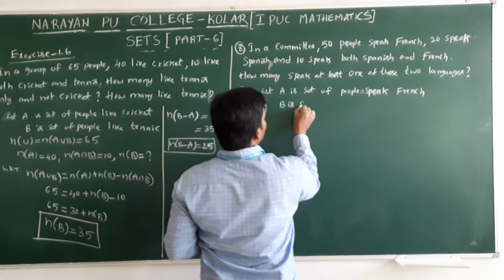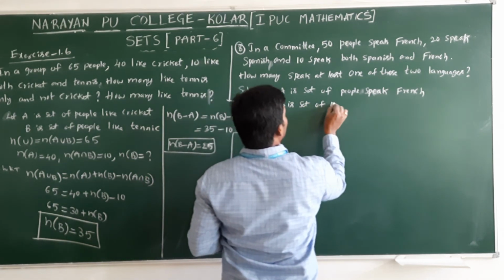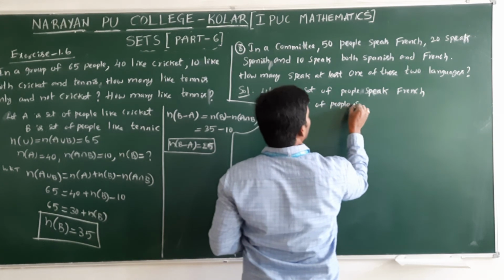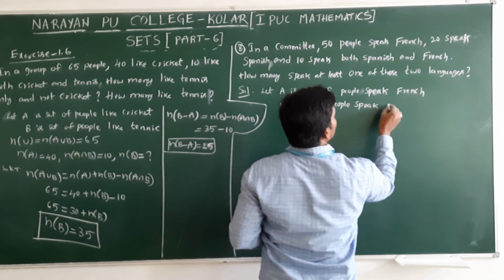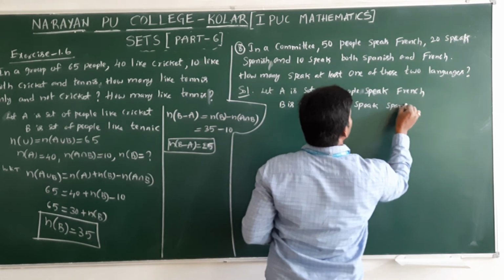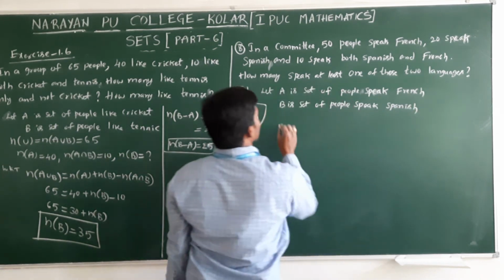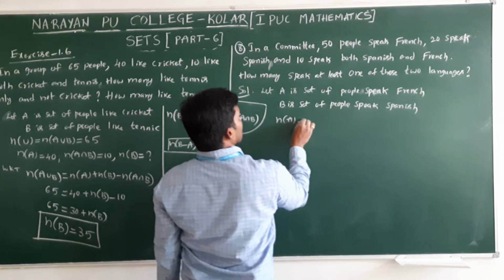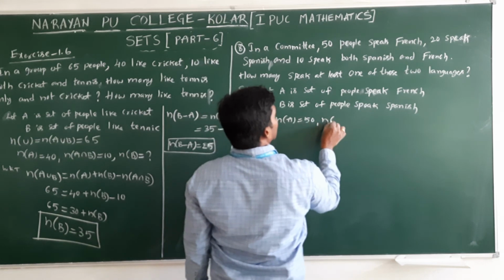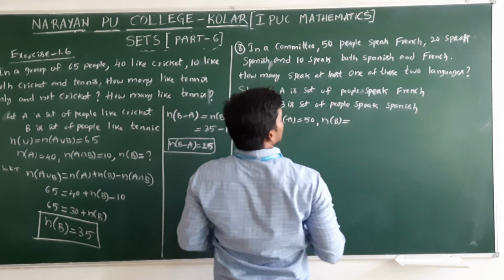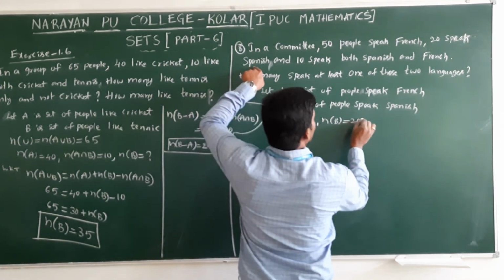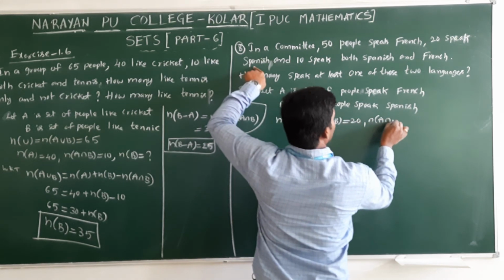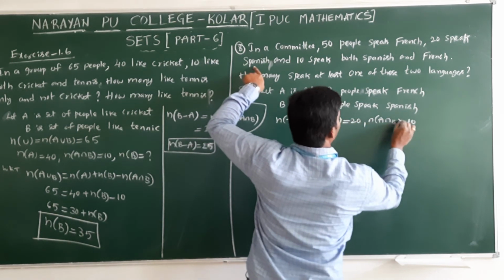B is the set of people who speak Spanish. First, 50 people speak French, that is n of A is 50. 20 speak Spanish, and both means n of A intersection B is 10.